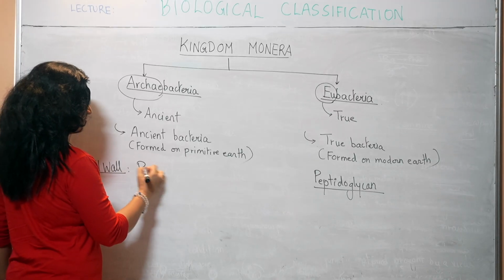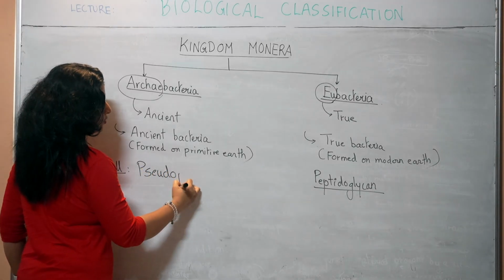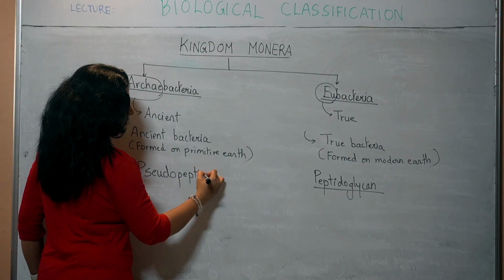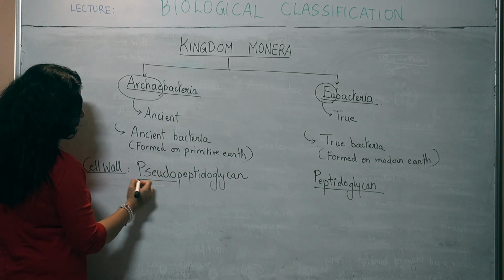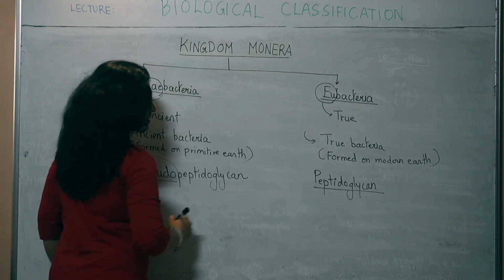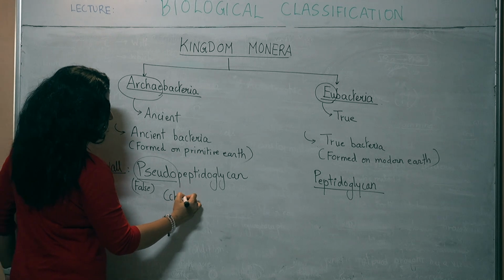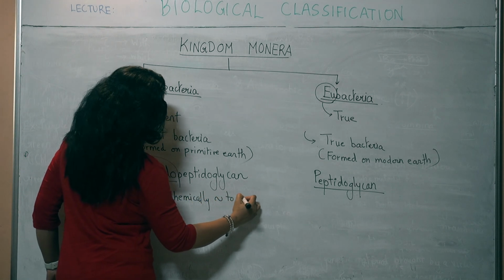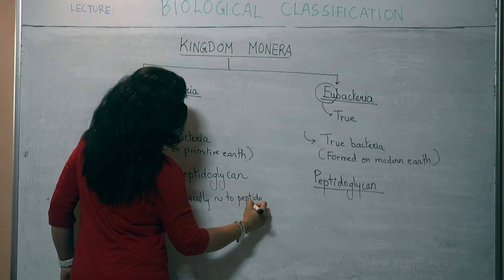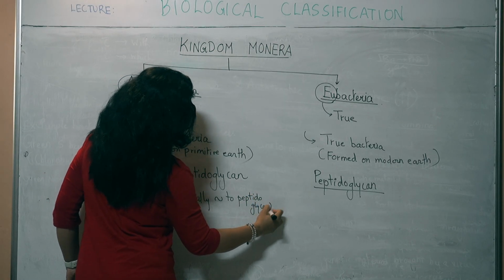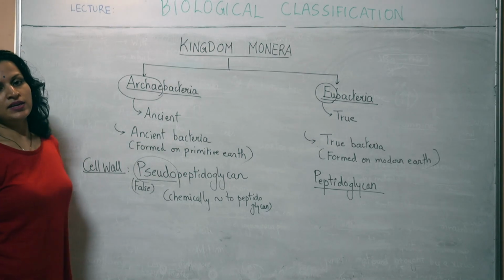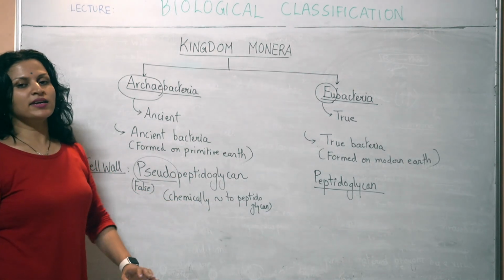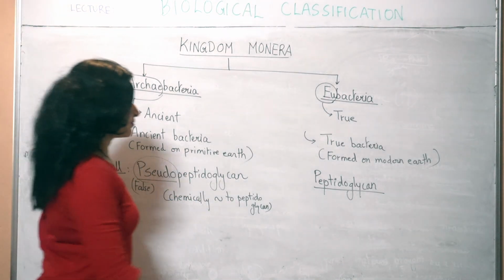They have pseudo-peptidoglycan, which is pseudo or false, which is chemically similar to peptidoglycan with some differences.